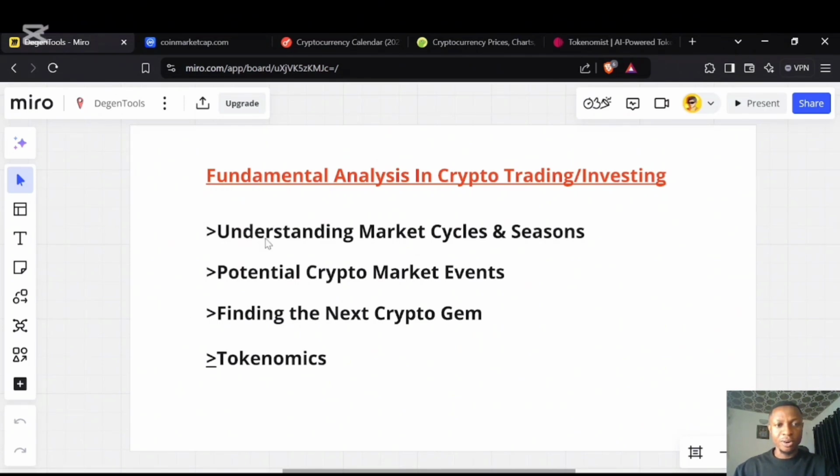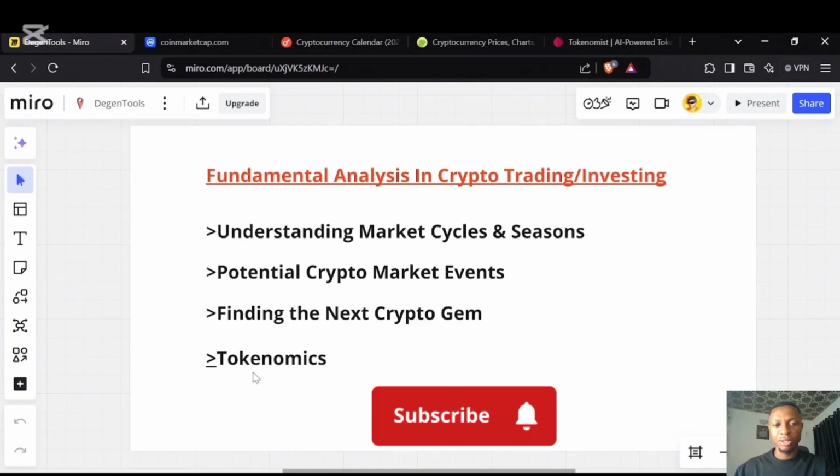So there are four environments we'll be looking at to help you properly start investing. The first is understanding market cycles and seasons. The second is potential crypto market events. The third is how to find the next crypto gem. And the fourth here is the tokenomics, which we call token economics.